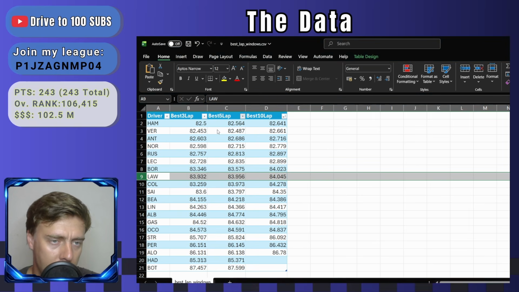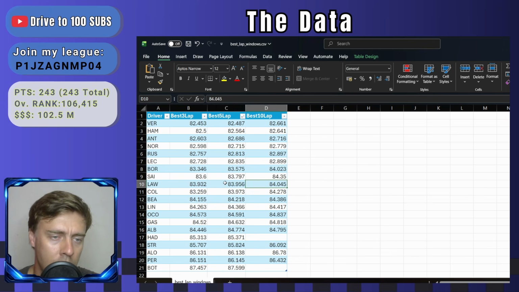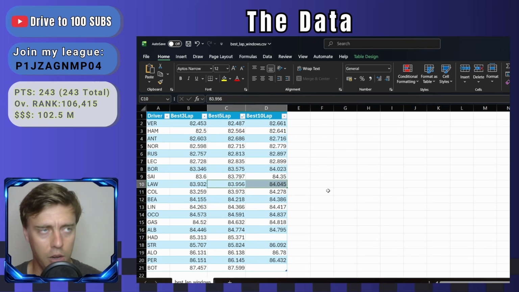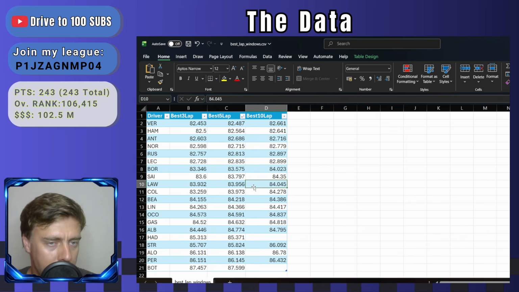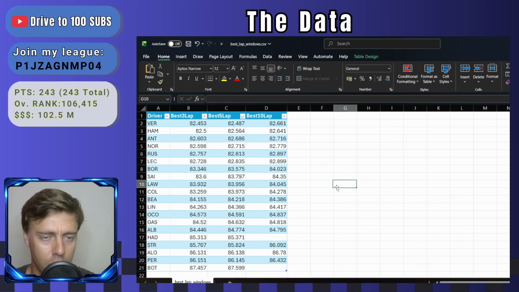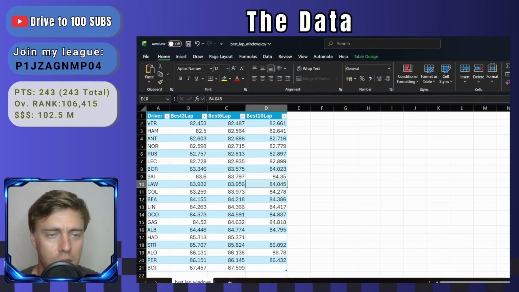And if we compare that with the 5 lap, Lawson is also quite high up here. So Lawson seems to be not necessarily the most overtakey driver, if that is even a word, but once he finds his pace, he can put in those consistent times. And I'll show you in just a second how close to their average or mean lap times each driver is.